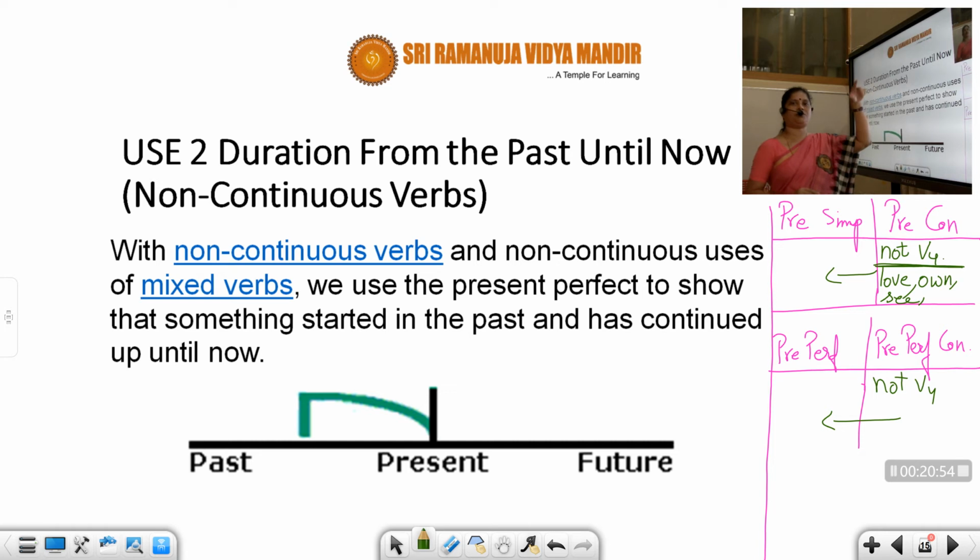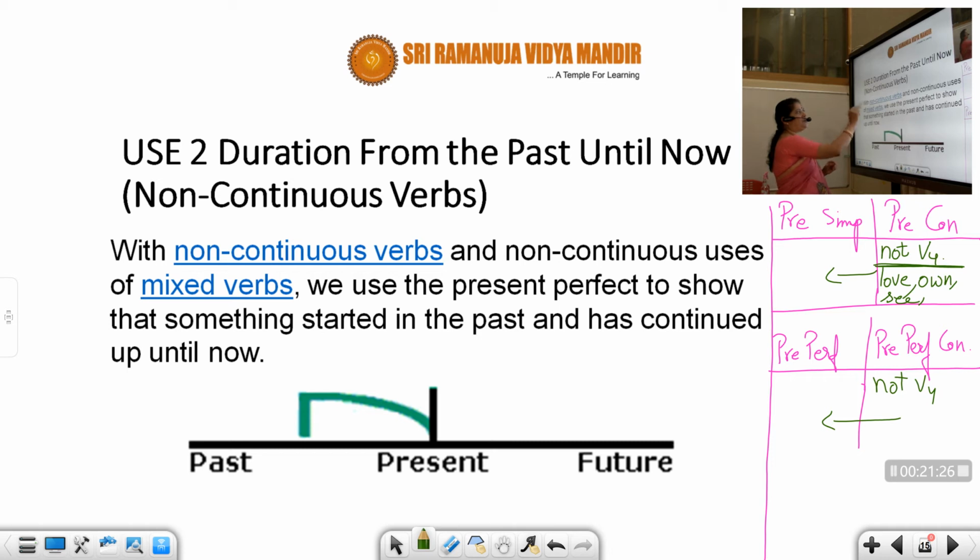Actually, when you see these, they will have the keywords of present perfect continuous, but you are not supposed to write them in present perfect continuous because there are no ing forms. You can't say I am loving you, you say I love you. You can't say I am owning a car, you say I own a car. So these words should never be written in ing forms. In those cases you only use present perfect. You're not supposed to use present continuous.